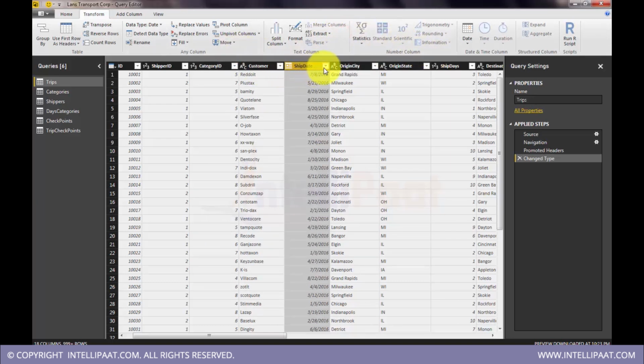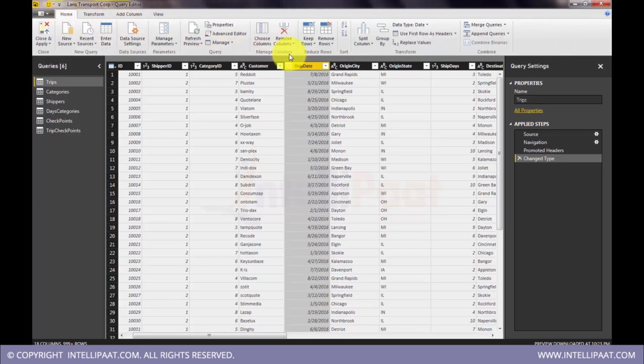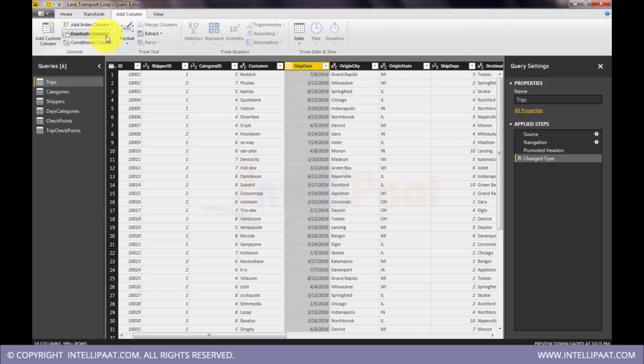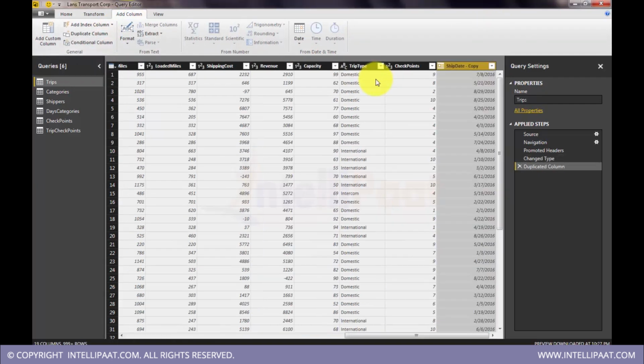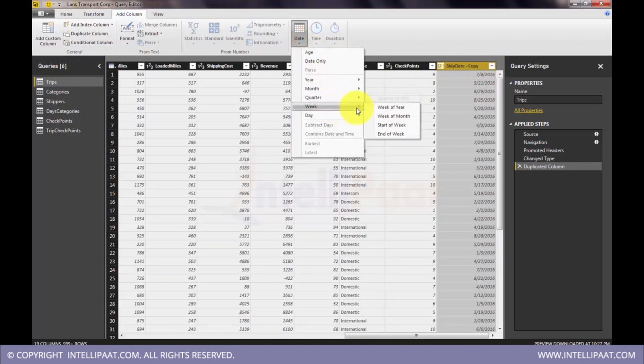Okay, now what I will do, I will duplicate this column. For that we have an option, format, where in home, keep row split. So this is a copy of ship date, and on this copy I will only show week of year.